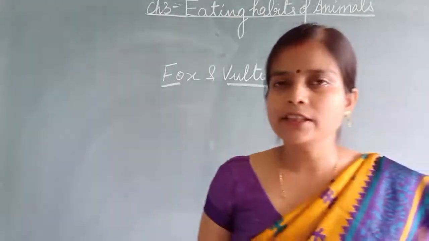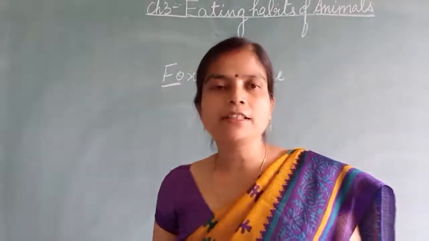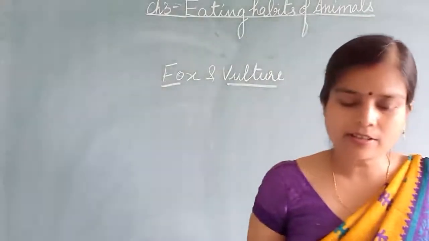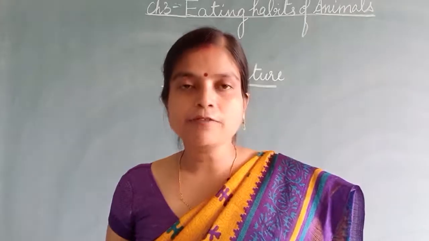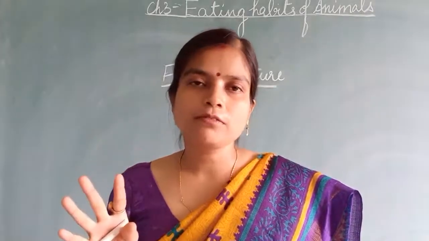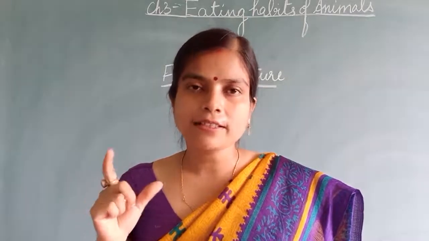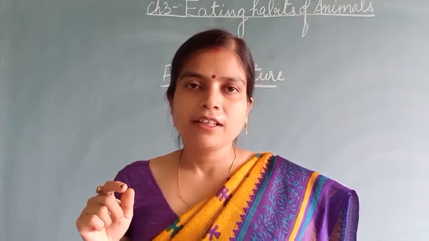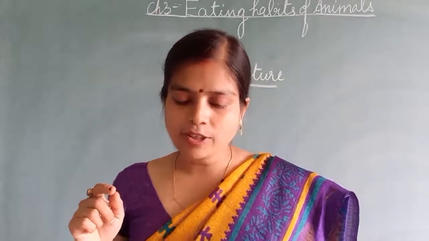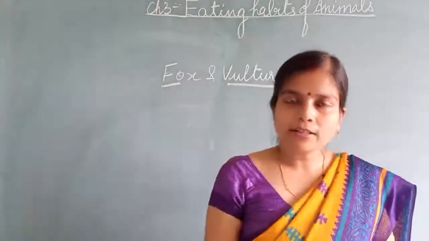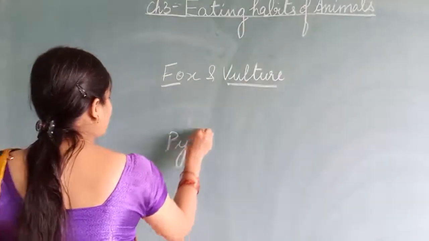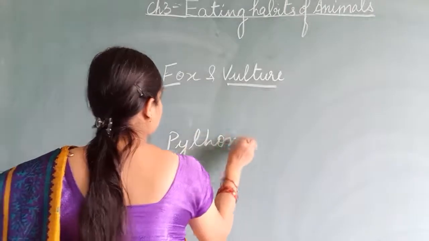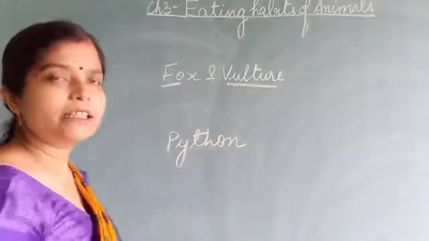Who helps keep the jungle clean? Just now I said, scavengers. A dash can swallow an animal twice the size of its mouth. Who can swallow? Python, that is a snake. A python can swallow an animal twice its size. So the answer is python.